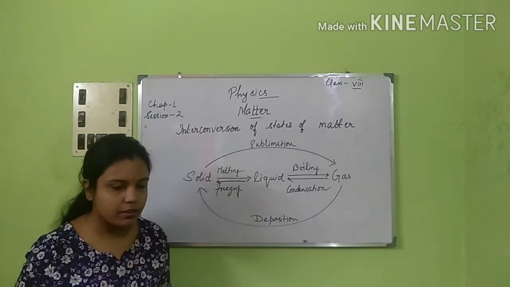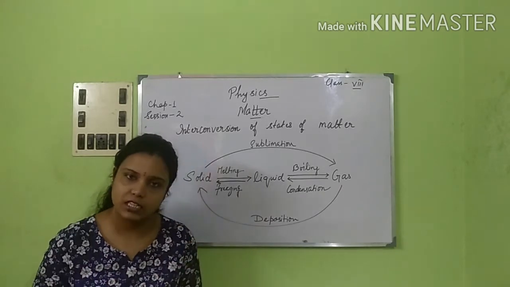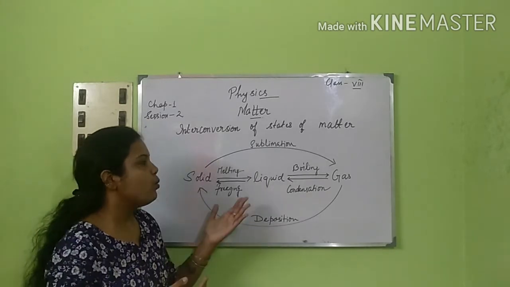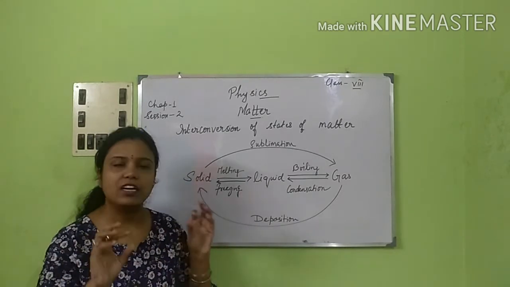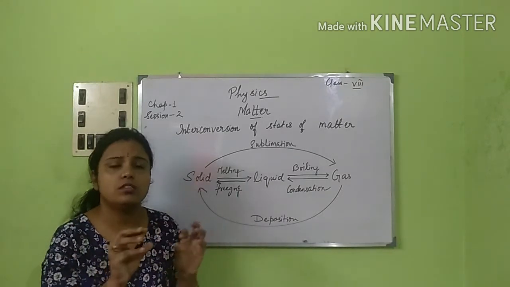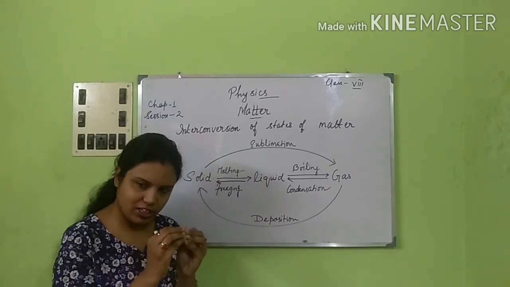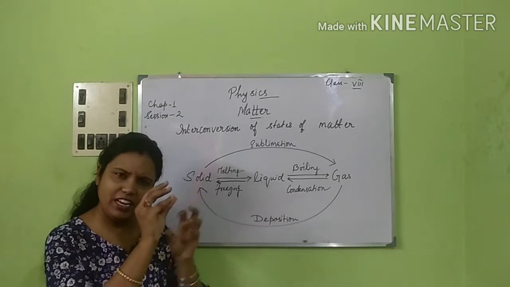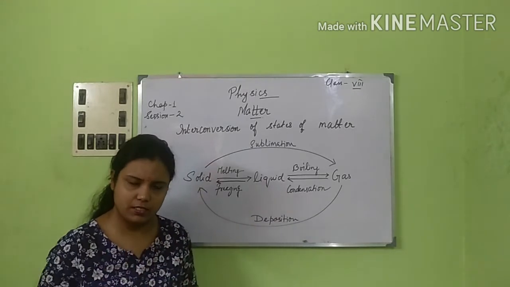That means it has already taken up the shape of the container, and it is colliding with the walls of the container. It is also colliding with each other, so it is already in fast motion because exchange of energy is taking place.